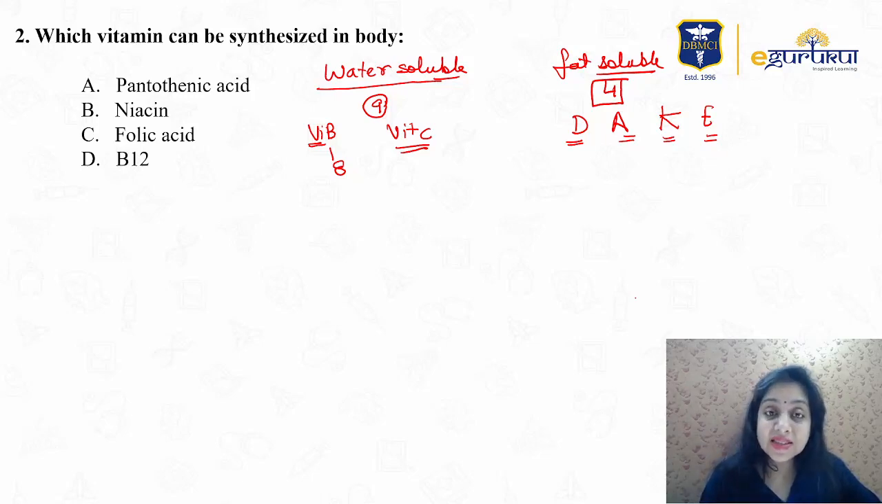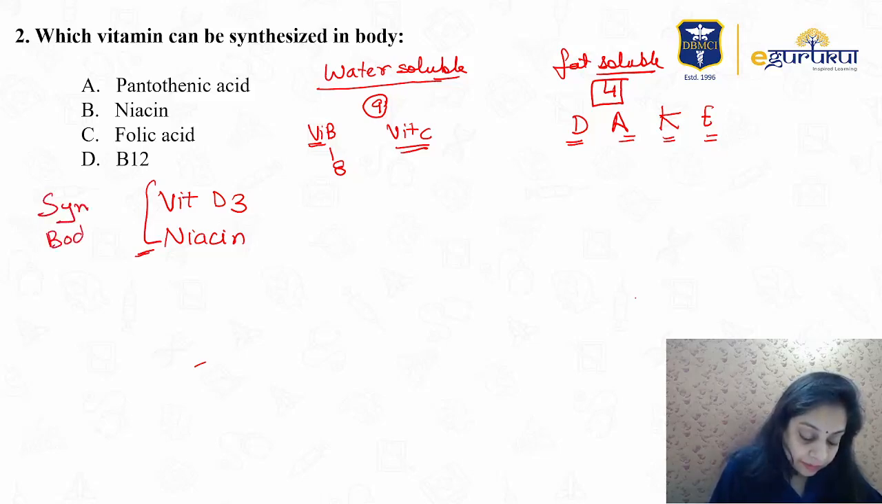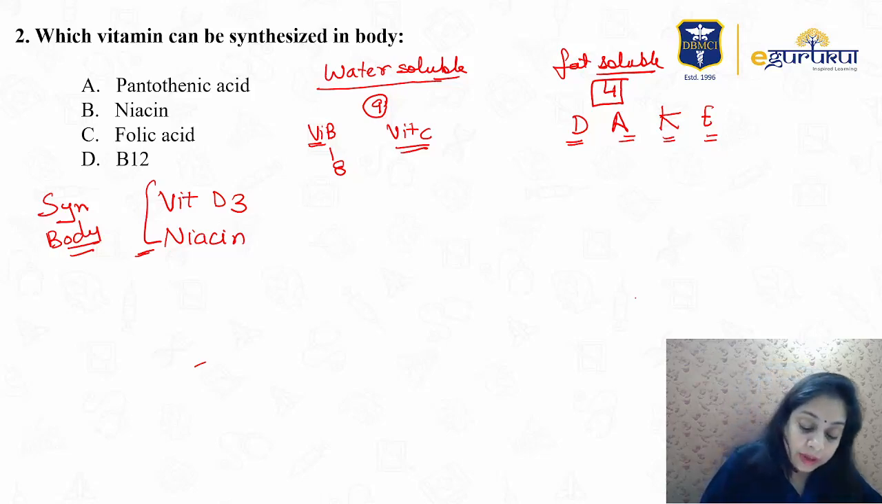But humans can synthesize 2 vitamins. One is vitamin D3 and then niacin. These are synthesized by the body, right? In our body, also in the gut, we have bacteria, right? Bacteria also help in the synthesis of vitamins. So which vitamins are synthesized by the bacteria? Vitamin K and biotin. These are synthesized by the bacteria.